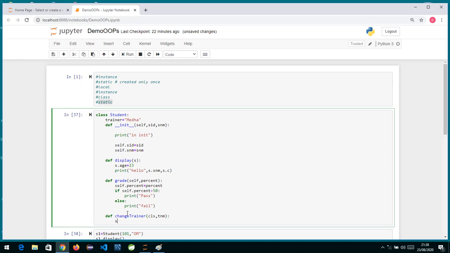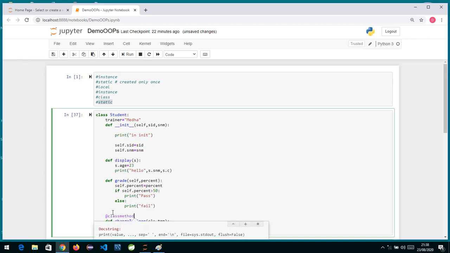Then I say cls dot trainer, referring to the variable trainer inside this method, equal to tnm. Now, to make this method a class level method, we have to use the decorator @classmethod.